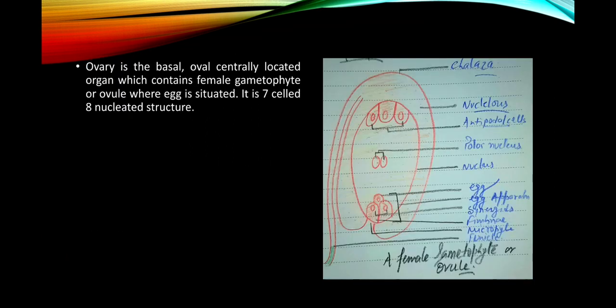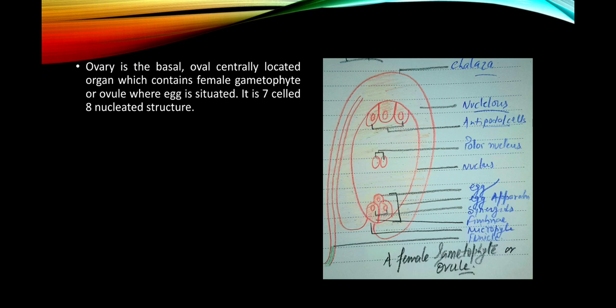And now the next, the ovary is the basal and oval centrally located organ which contains the female gametophyte, or the ovule, where the egg is situated, and it is the 7-celled and 8-nucleated structure. We will discuss it in detail, what is the 7-celled 8-nucleated structure. Here we will see the structure of the female gametophyte.